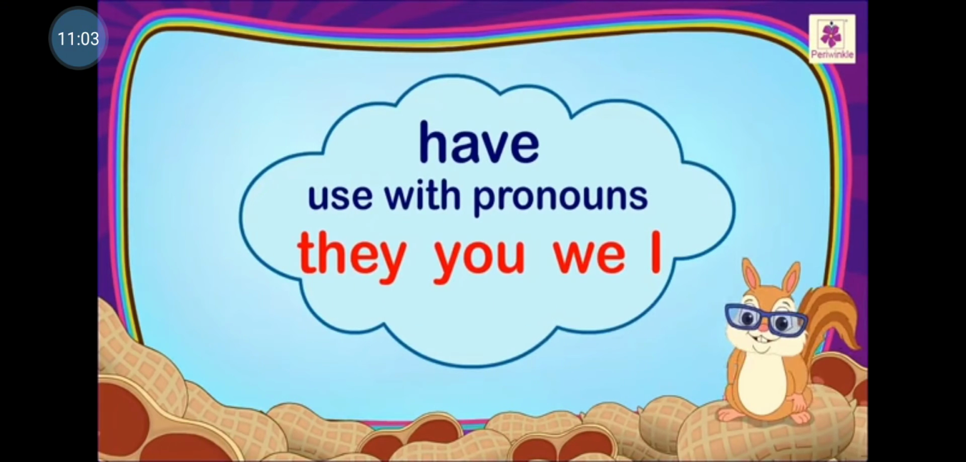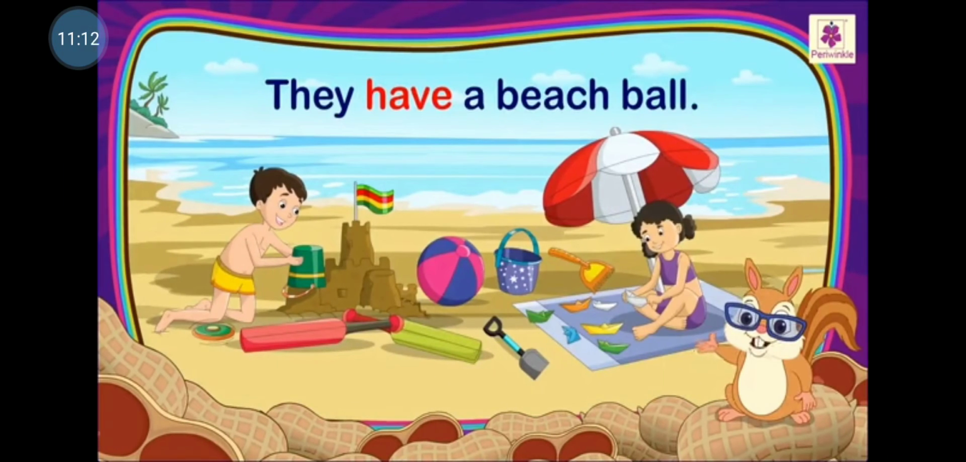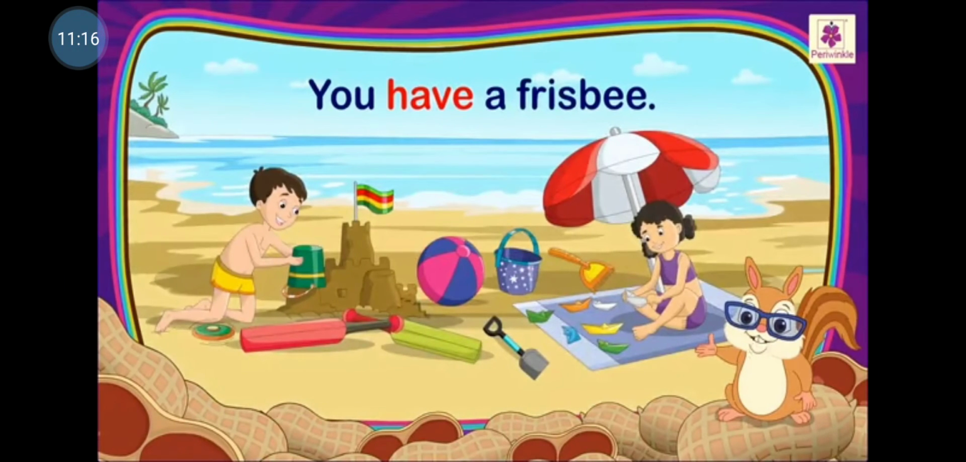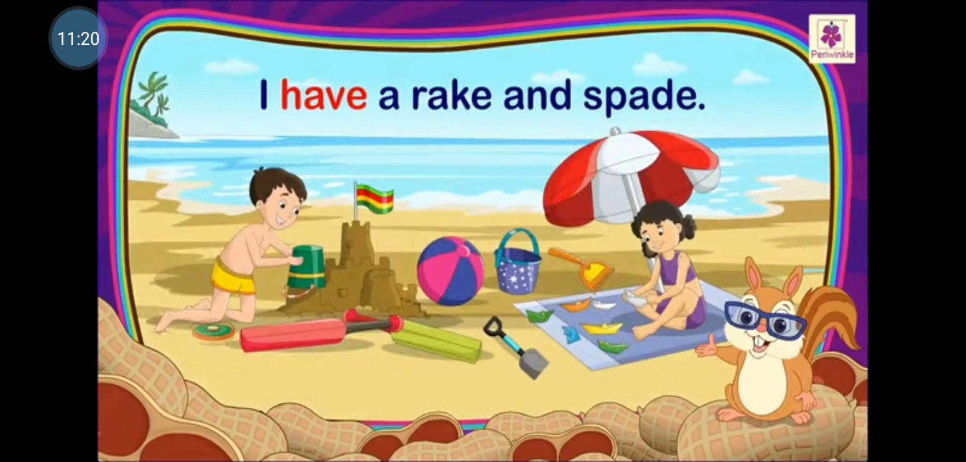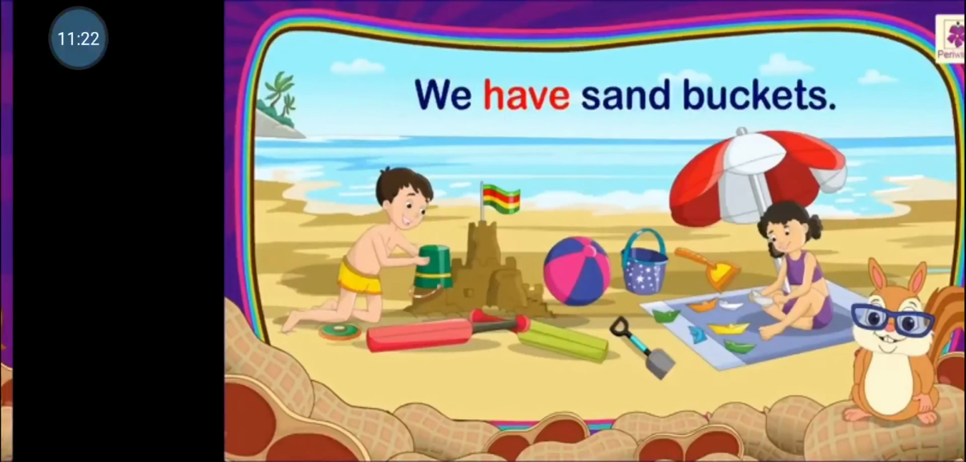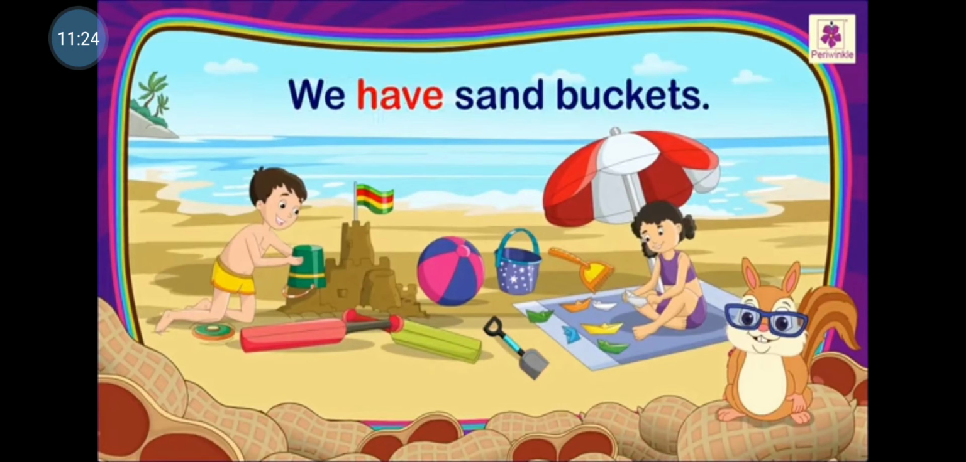We also use have with pronouns they, you, we and I. For example, they have a beach ball. You have a frisbee. I have a rake and spade. We have sand buckets.